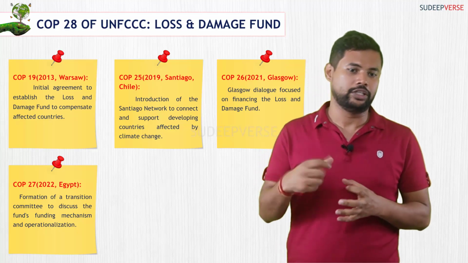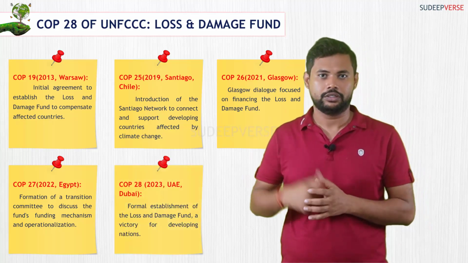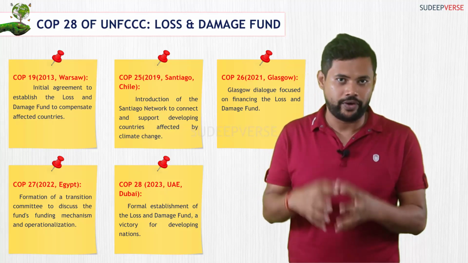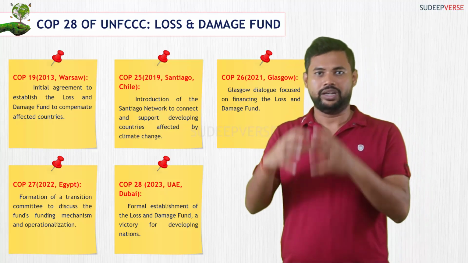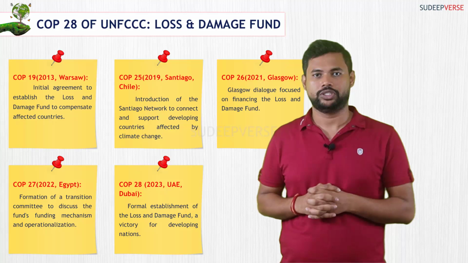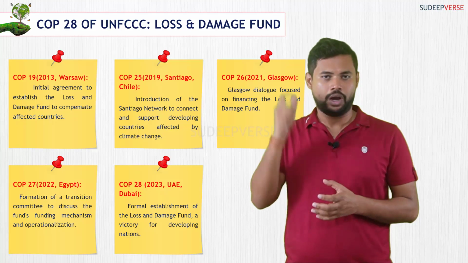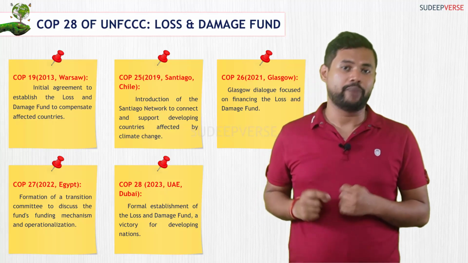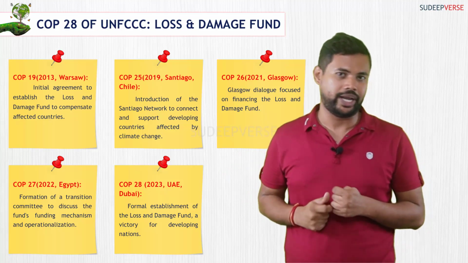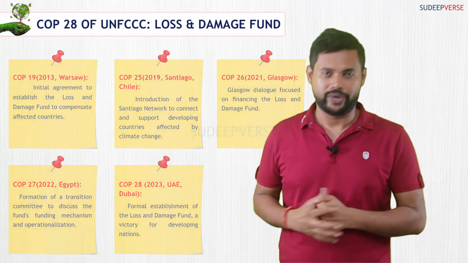So this happened in COP27 Egypt 2022, and finally in COP28 2023 that happened in UAE Dubai, the loss and damage fund was set up, which was finally a victory for the developing nations, those who are already suffering from climate change. So this was the evolution of the loss and damage fund. However, you should also be very mindful of what are the different things that happened in the most recent Conference of Parties 28 that happened under the ambit of UNFCCC in UAE Dubai in 2023.